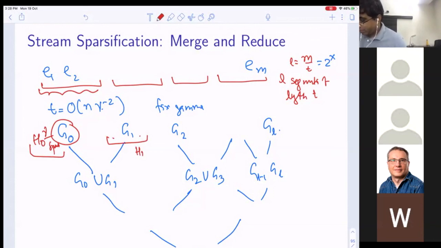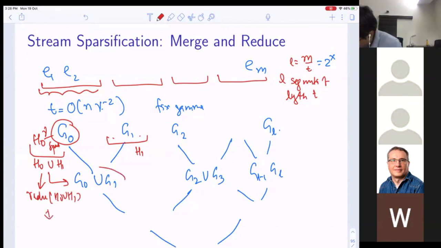And the moment H1 has come, what do I know? I know that H0 union H1 is a sparsifier of G0 union G1. This we know. Now I will reduce again: reduce H0 union H1 to get another sparsifier for G0 union G1 which has this property. So you do all these things in parallel. This is what I call merge and reduce.